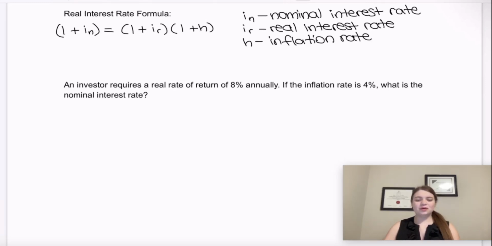So today we are going to be talking about the real interest rate. This is also commonly referred to as the Fisher Effect in honor of the economist Irving Fisher. Because the reality is that up to this point, we've only really been talking about the dollar amounts of money that we'll have at various times. We haven't really accounted for inflation in any of these scenarios.